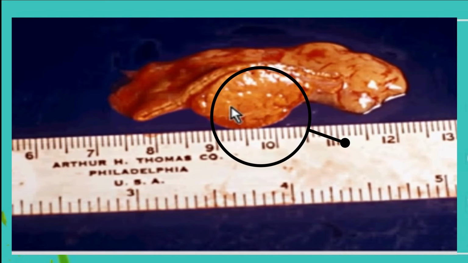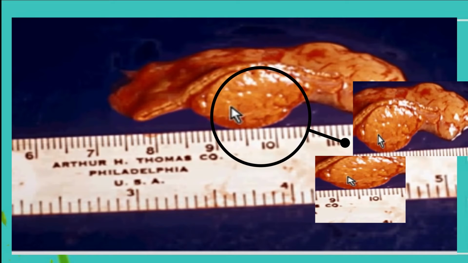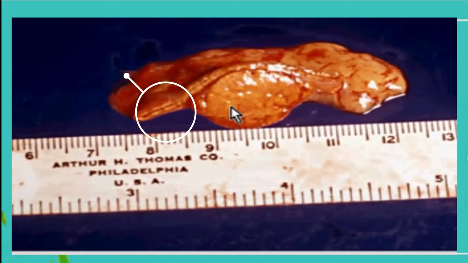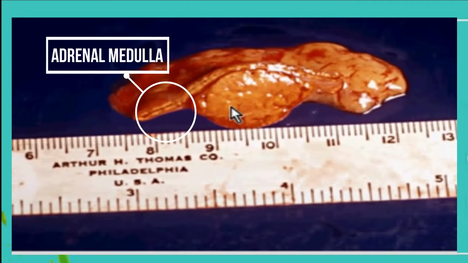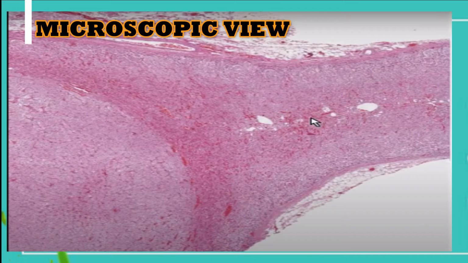Notice that this tumor, which is about 1.5 centimeters, is very bright and yellow, the same color and the same texture as this nice thin rim of adrenal cortex. Notice this reddish brownish area between the two one millimeter cortical ribbons is the adrenal medulla. Let's look at it microscopically now, and I think we will not be surprised to see the same thing.